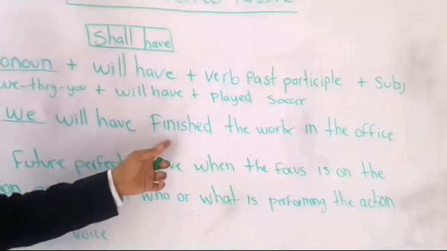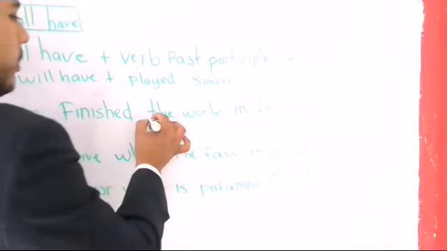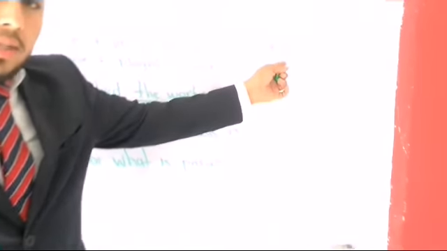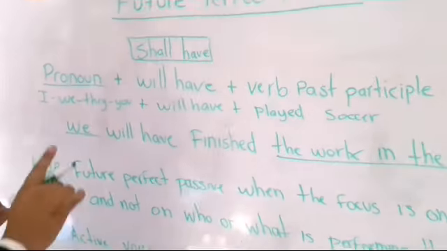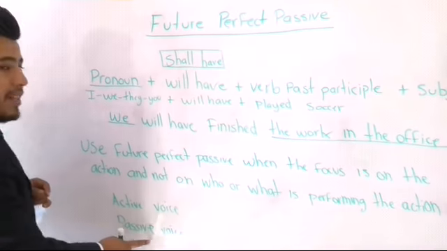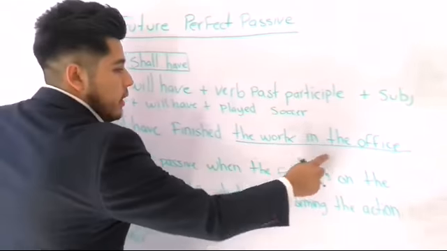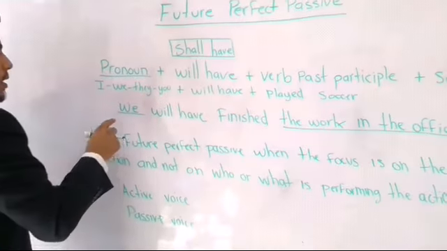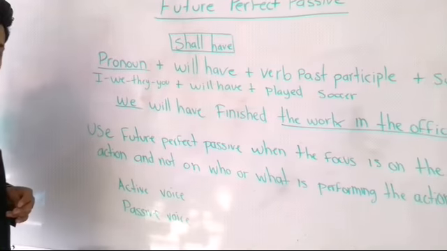Will have finished is my action. The work in the office is the subject, right? So if I turn it around, I'm going to have a passive voice. For example, the work in the office will have finished by us.